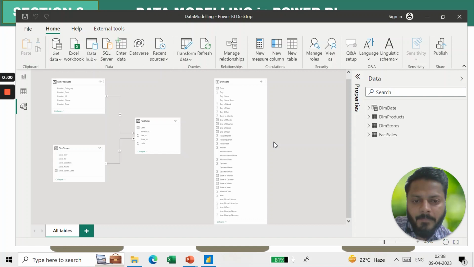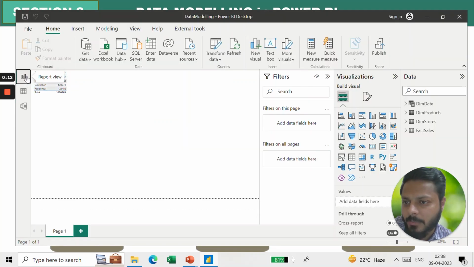Alright guys, so now we are on Power BI desktop. As you must have seen in my previous videos on Power BI, right? So we have three views. One is report view. Here you can see this is my report view. You can create the visuals or dashboard over here. Then I have the data view.